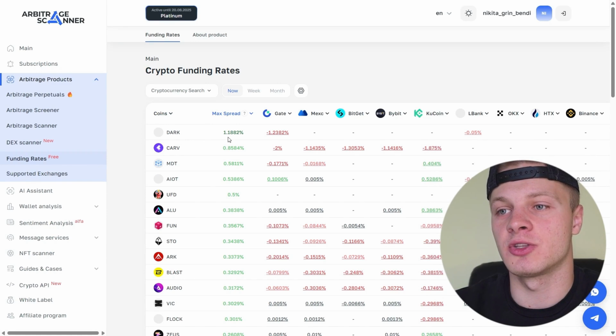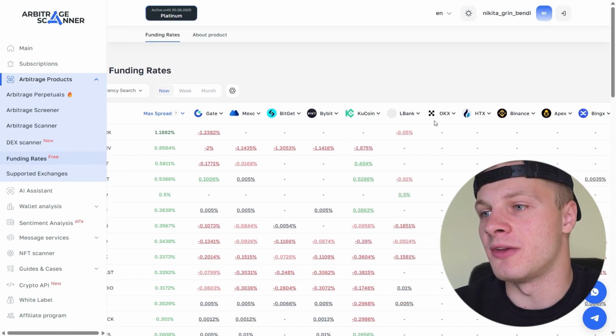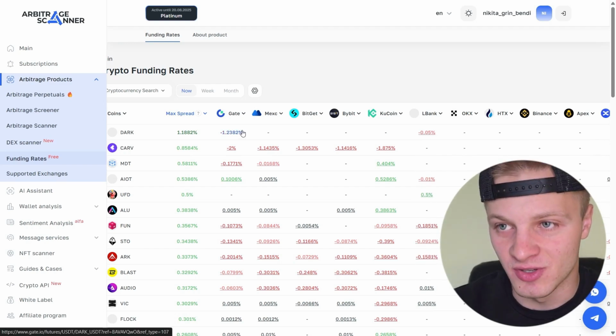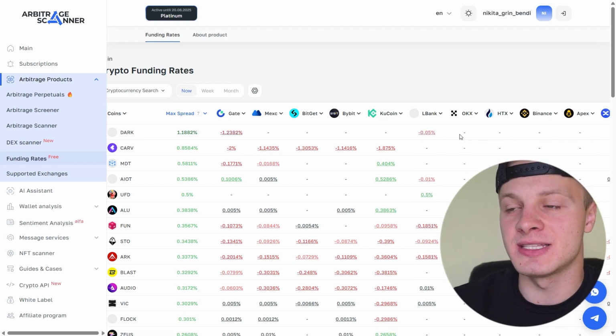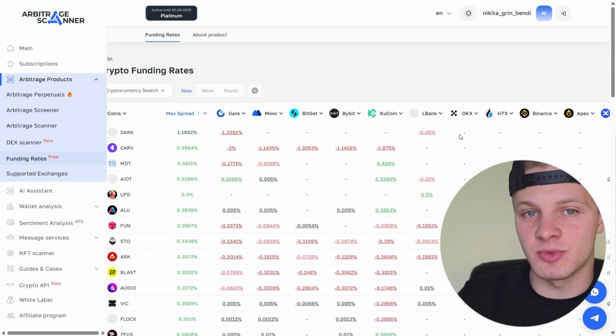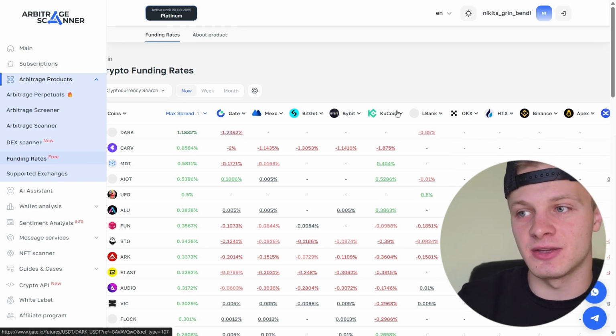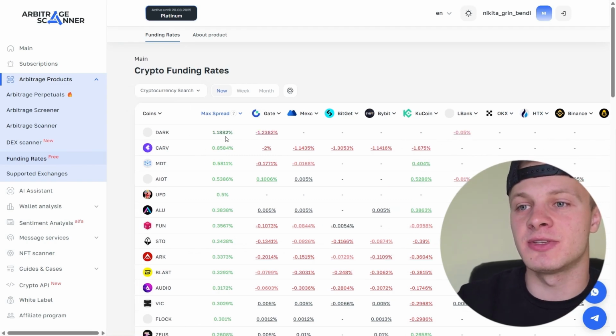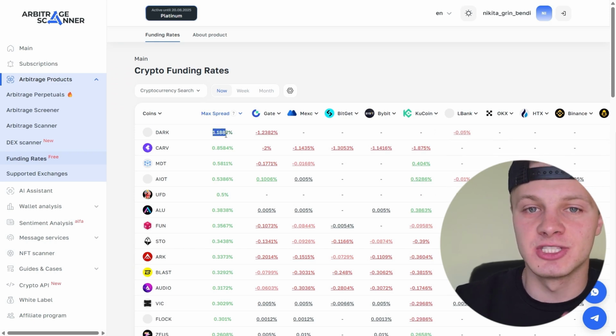By the way, for the Dark token, there's good funding between Gate and L-Bank, for example, right? So on Gate, we go long because the funding is negative, which means there are a lot of short sellers. And when there are a lot of short sellers, the funding turns negative. And the more negative it is, the more short sellers will have to pay the long holders. So accordingly, we go long on Gate and short on L-Bank. Here the funding is less negative. Yes, it will be deducted from us. Here on Gate, we receive funding, and here it gets deducted from us. But because of the difference in funding rates, with a spread of 1.18, we make a profit.